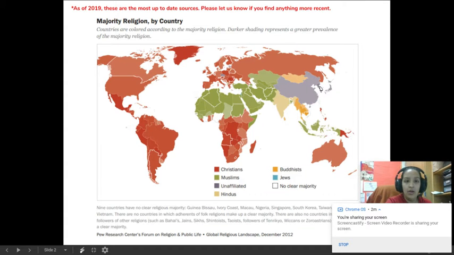And then this is from 2019. So this is like a more up to date version. And you can see how this North America continent, there's still Christianity, but it's like a lighter color. You see how it's a little bit lighter from Canada to Mexico. And so it's just showing you how the percentage has decreased. It's not solid like it was here. You can see where it's like, okay, more of Mexico is Christianity as opposed to Canada. So just keep that in mind.